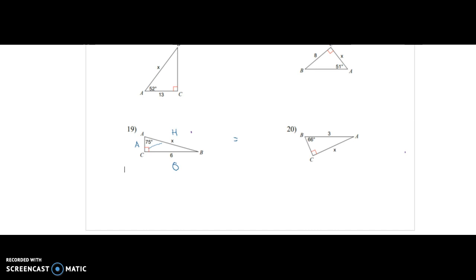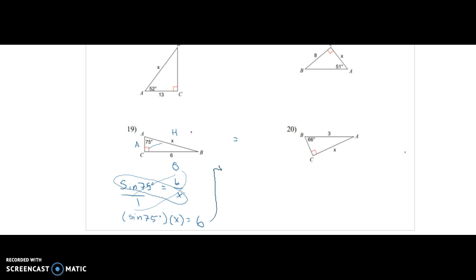So we're given the opposite leg and we're trying to find the hypotenuse. O and H. Which trig function has to do with O and H? Sine, right? Sine of 75 degrees equals opposite over hypotenuse, 6 over x. So now I have to solve for x. Cross multiply. So sine of 75 degrees times x equals 6 times 1, which is just 6, right? I'm not going to write the times 1 anymore.